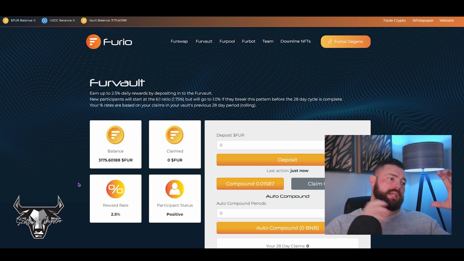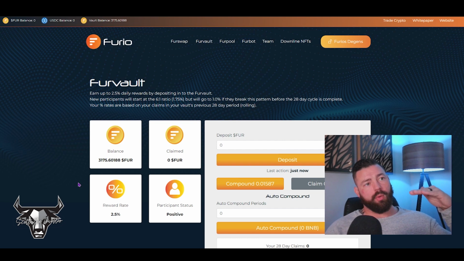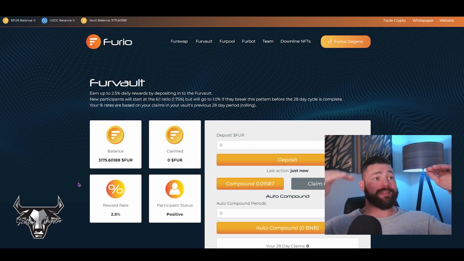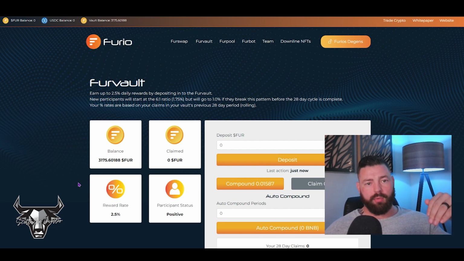How it does that is it has a pool of liquidity over here that sits on the sidelines. That pool of liquidity has money in it, and then it also has tokens in it. So when the price gets too high, that pool of liquidity over there uses some of those tokens and sells them, and that drives the price down, right? Supply and demand. When the price gets too low, the pool of money that's off to the side in that LMS buys up additional tokens, therefore driving the price up. So it's a very good system.